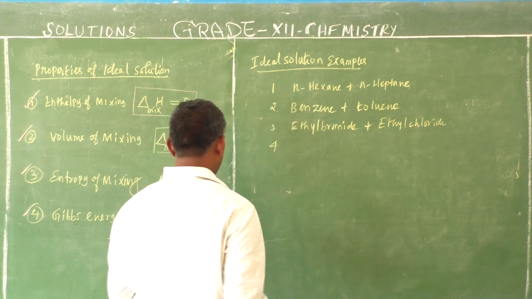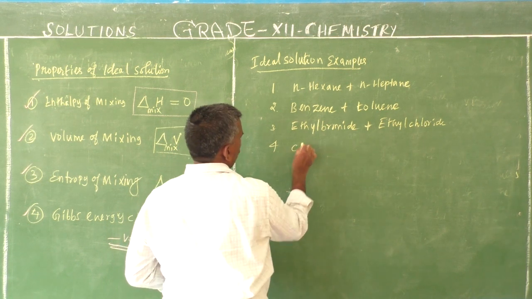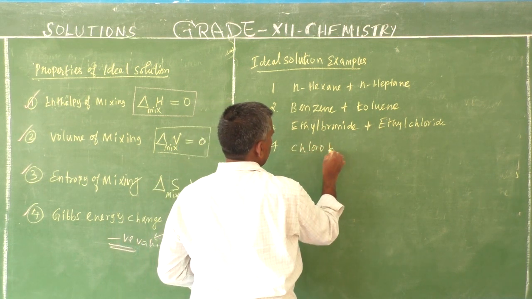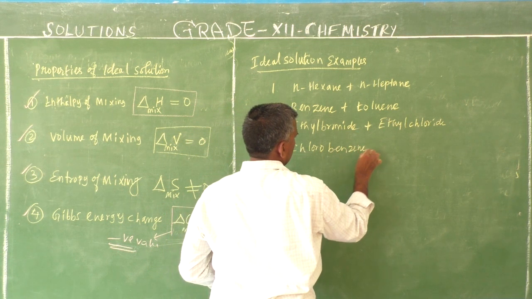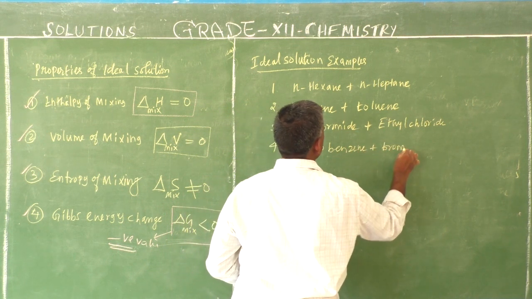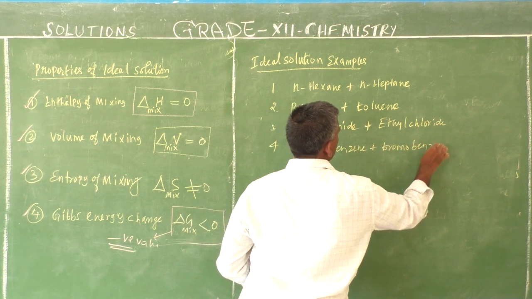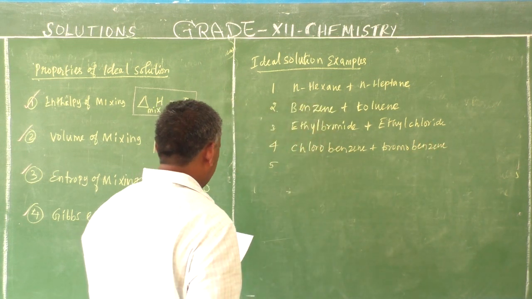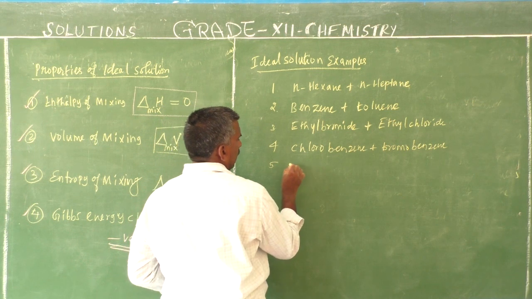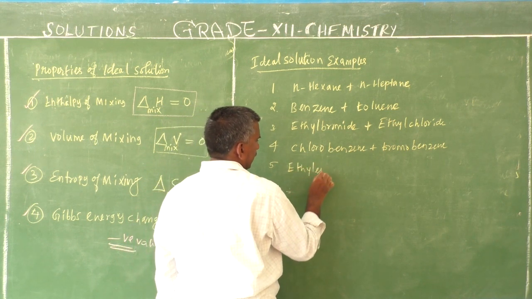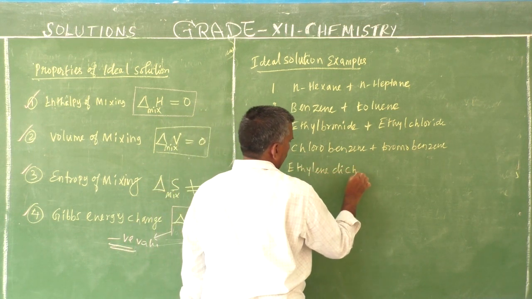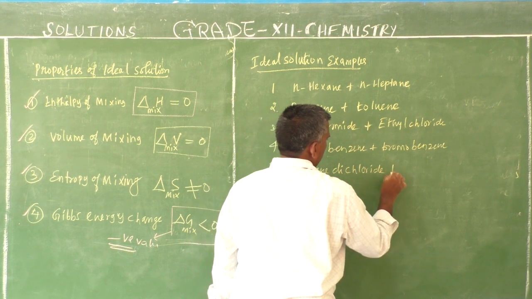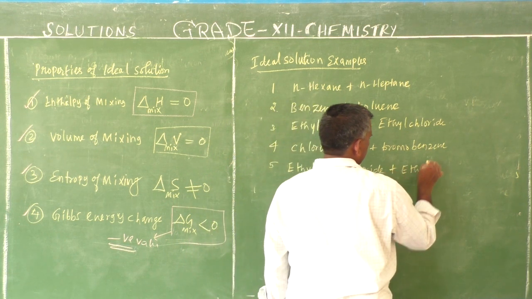And fourth, chlorobenzene and bromobenzene. Then fifth, ethylene dichloride plus ethylene dibromide.